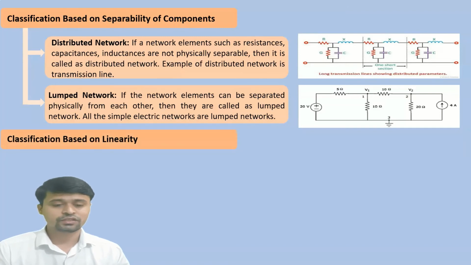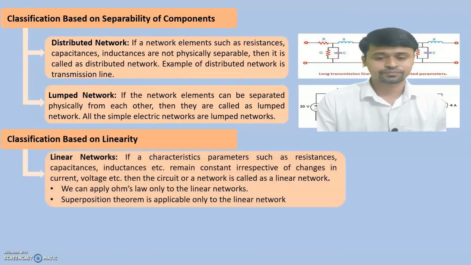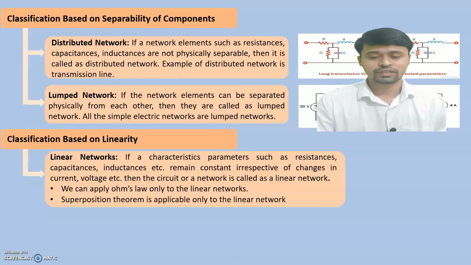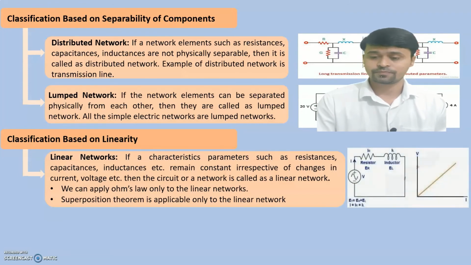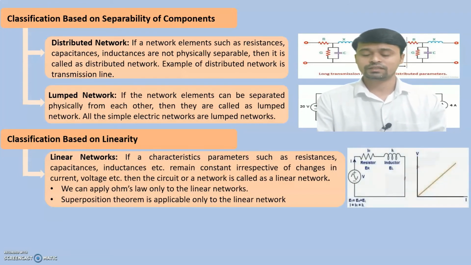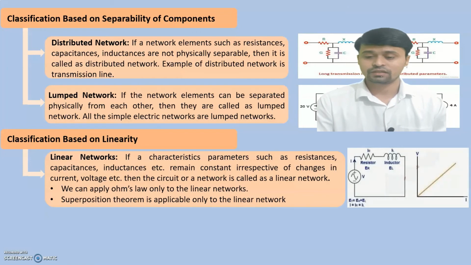Next one is classification based on linearity. One is linear network and the second one is non-linear network. So what is a linear network? If characteristic parameters such as resistances, capacitances, inductances remain constant irrespective of changes in the current, voltage, etc., then the circuit or network is called a linear network. In a simple way, see here, the resistance and the inductance are connected across an AC signal.